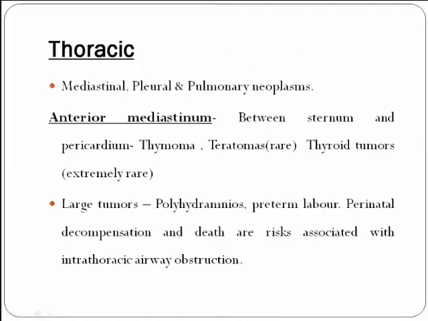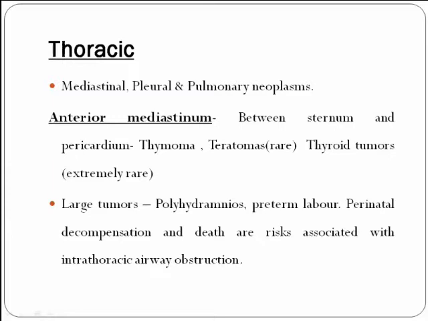Coming to thoracic tumors, they may be mediastinal, pleural, or pulmonary neoplasms. The anterior mediastinum is situated between the sternum and the pericardium, and the common tissues are the thymus and thyroid tissue. The lesions we come across here are thymomas, teratomas, and very rarely thyroid tumors.